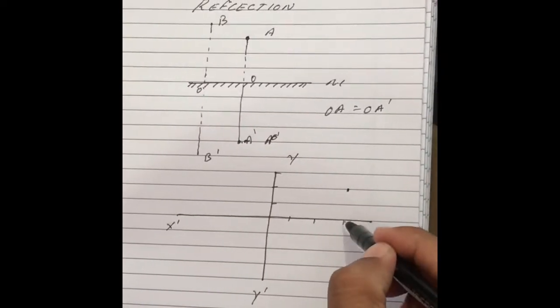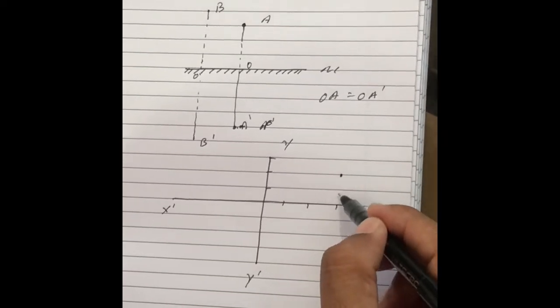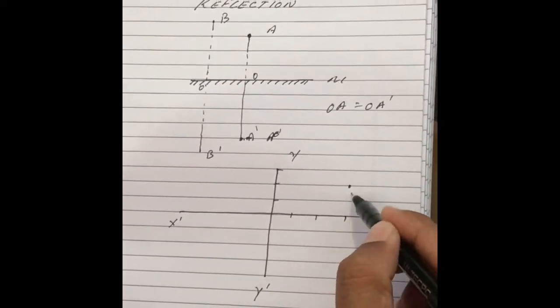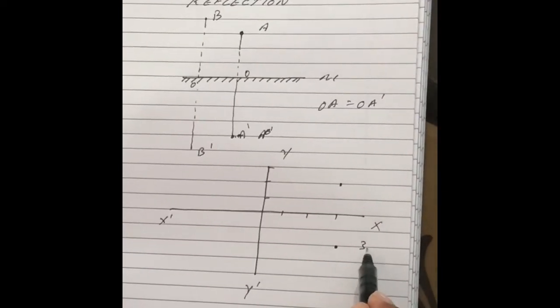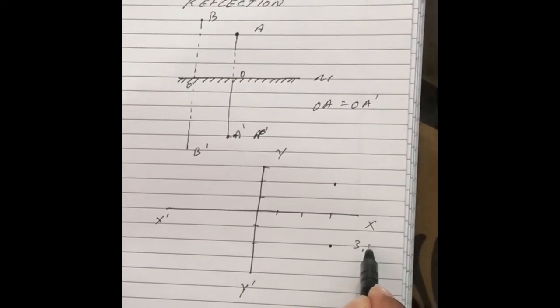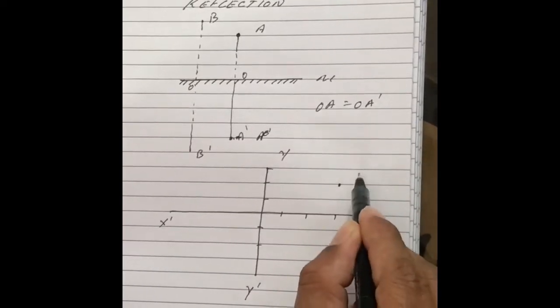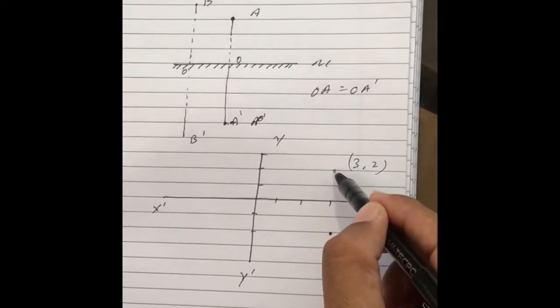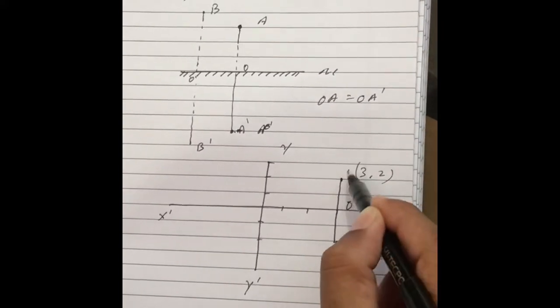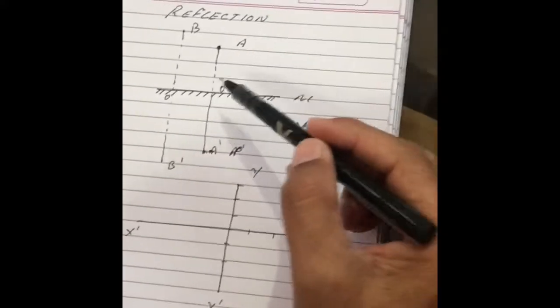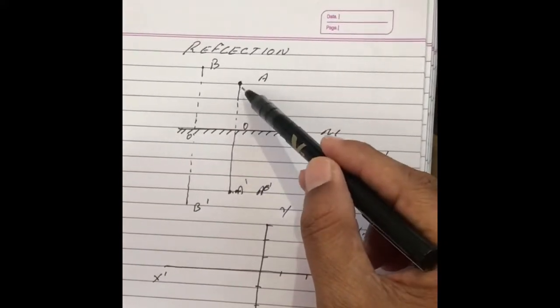If I see the image in the x-axis, it will be as far from the x-axis. Now it will become (3, -2). If this point is (3, 2), I take its image, keeping the distance same, OA, A dash, as we have done in the case of the mirror.